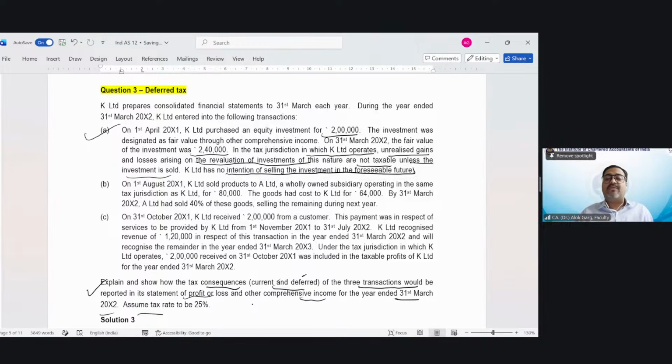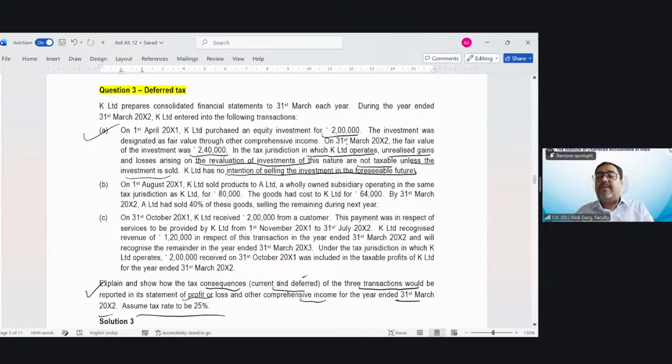Assume tax rate is 25%. Friends, in this case, since you are aware that P&L has 2 parts, okay? You know P&L has 2 parts.